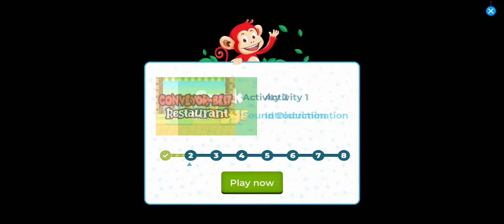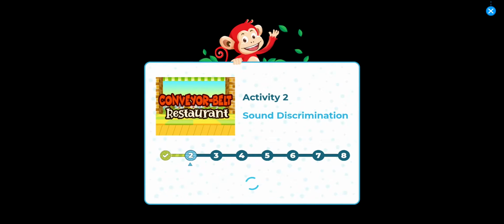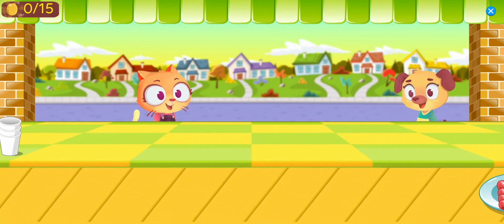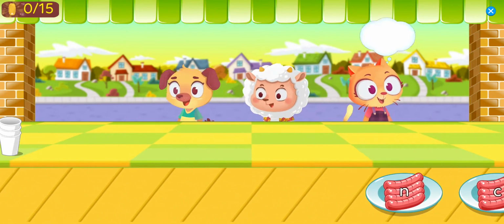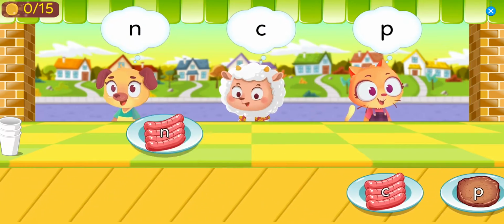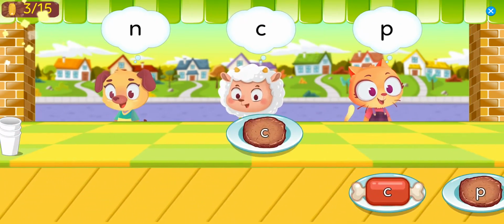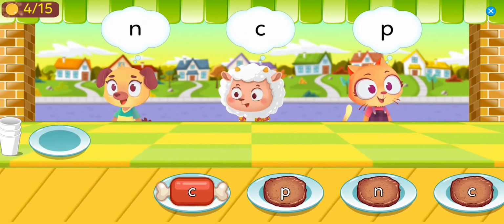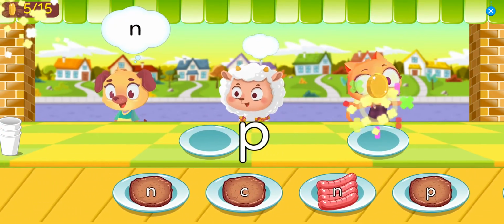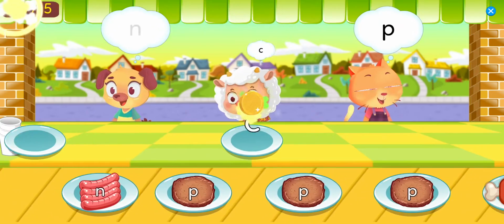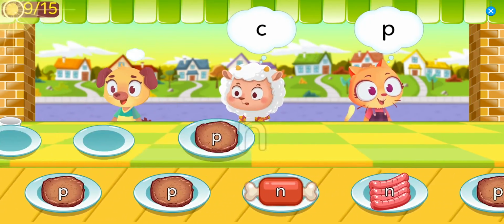Activity 2. Sound discrimination. Drag the dish to match what the customers like. Yahoo! Yahoo! Yahoo!